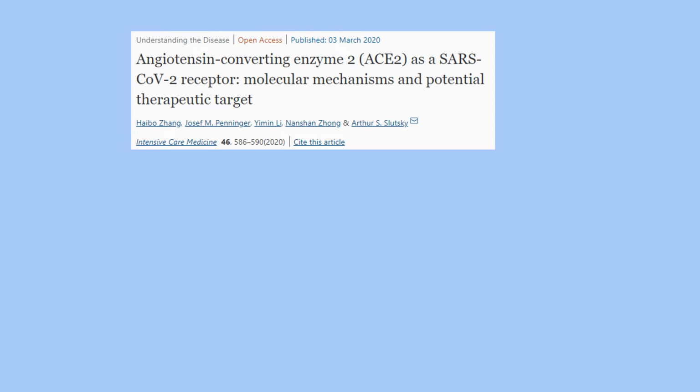According to this paper published in Intensive Care Medicine, the authors predict that the intestine might also be a major entry site for SARS-CoV-2, and that the infection might have been initiated by eating food from the Wuhan market, the putative site of the outbreak. Whether SARS-CoV-2 can indeed infect the human gut epithelium has important implications for fecal-oral transmission and containment of viral spread. They further suggest that the ACE2 tissue distribution in other organs could explain the multiple organ dysfunction observed in patients.